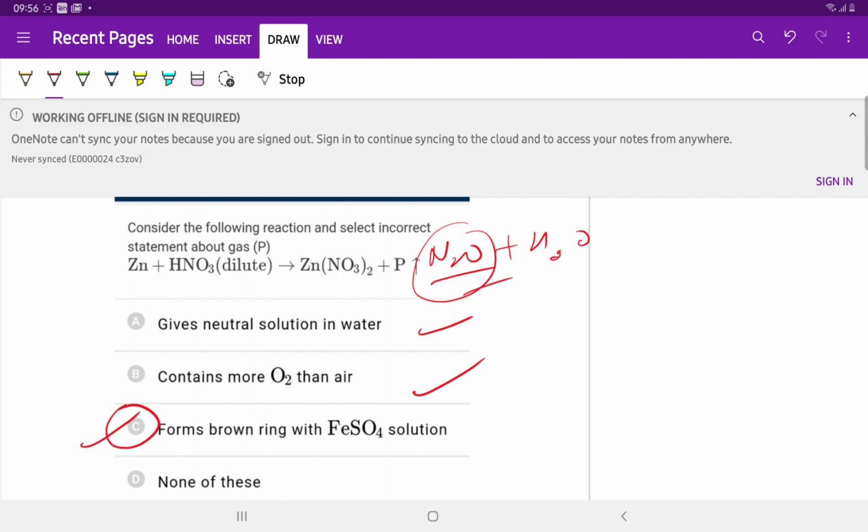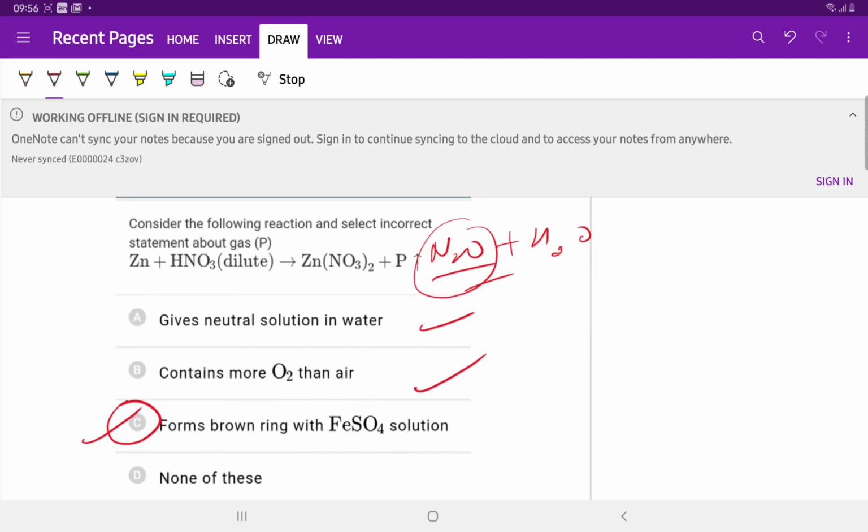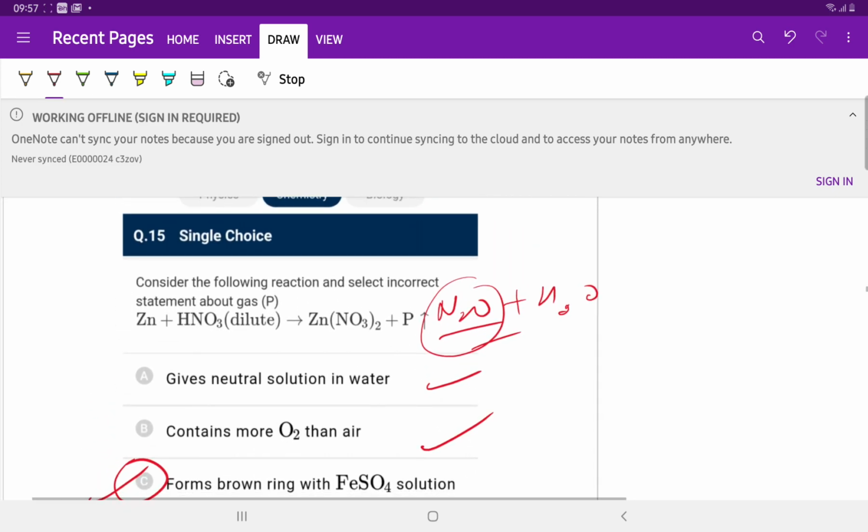Brown ring is formed with nitrate and nitrite ions. Forms brown ring with FeSO4 solution. The brown ring test is used for nitrate ion and nitrite ion. So this option is incorrect.